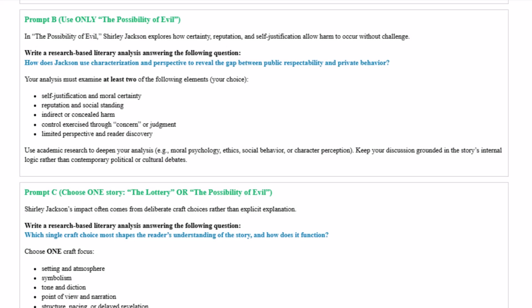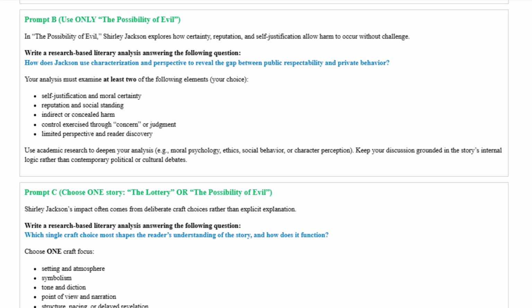If you write about prompt B, this one will only use The Possibility of Evil. For this prompt, you want to think about how Shirley Jackson explores certainty, reputation, self-justification, to allow harm to occur without challenge. So your question is, how does Jackson use characterization and perspective to reveal that gap between public respectability and private behavior?